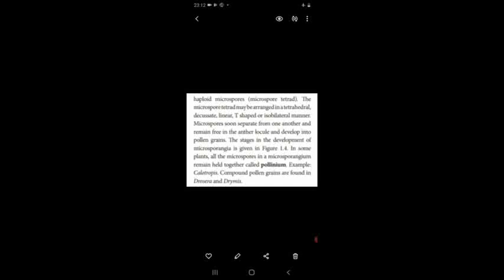The arrangement of microspores may be in different shapes: tetrahedral, decussate, linear, T-shaped or isobilateral. So these are all the different shapes of the microspore tetrad. The diagram of the different microspore shapes we will see in the next para.